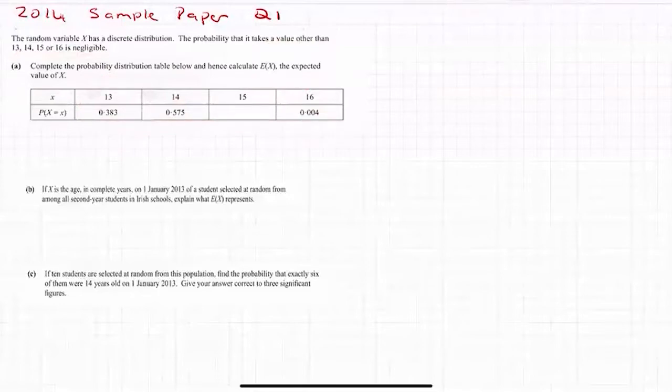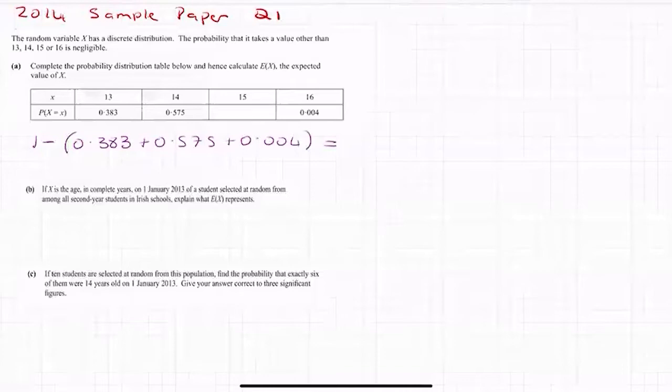So if you go 1 minus 0.383 plus 0.575 plus 0.004 or something to that equivalent, you should get the probability of x being 15.